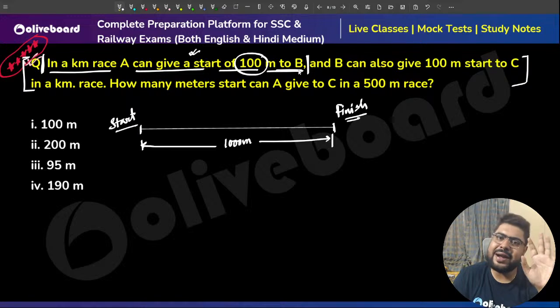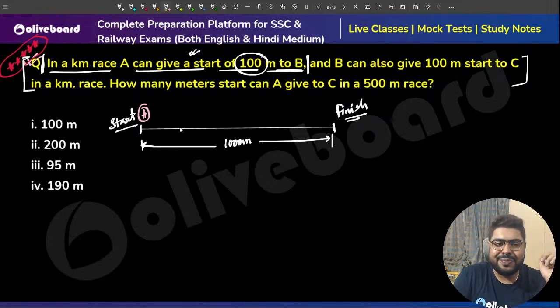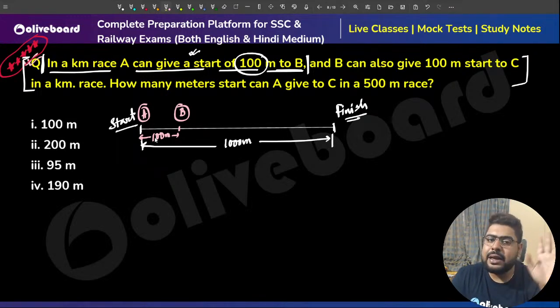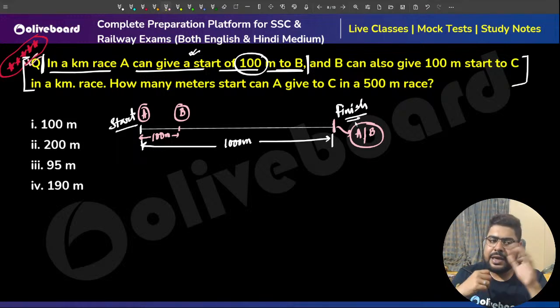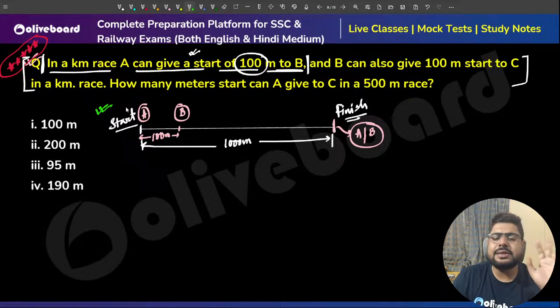What does it mean? Please understand this. Okay, sir, A is saying, I'll start from the start. A is saying to B, you are slow. You start from 100 meters up front. Still, we will reach the finish point together, even if you start from 100 meters in front of me. A is faster. Now, rather than doing all these things, can I say a simple thing?